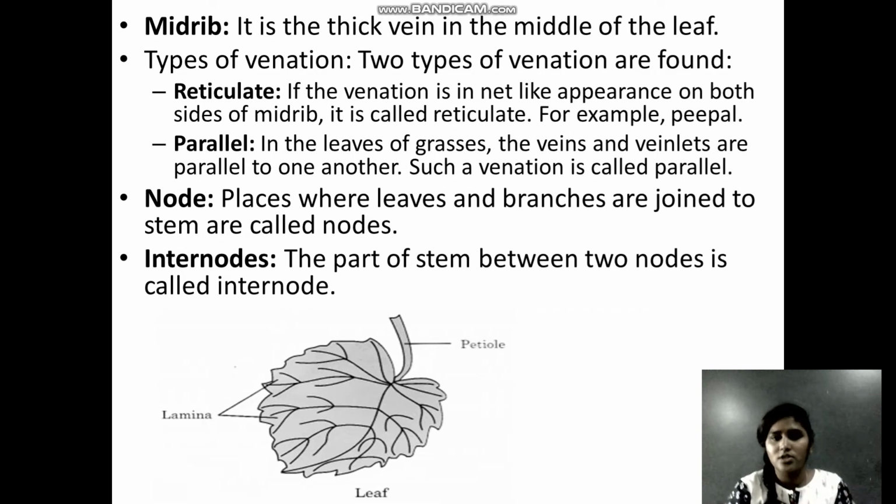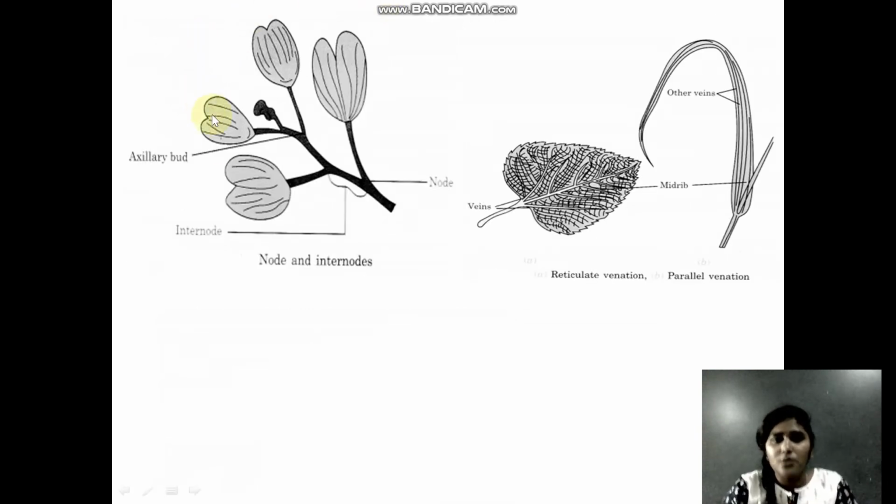I'll show you the picture so that you can understand it better. I want you to focus on the left hand side first. You have the node here. This is the main stem and this is the leaf which is branching out. The area where the leaf is attached to the stem is called the node. And internode means the part of the stem between the two leaves. This is one leaf, this is another leaf. This part of the stem is called the internode.